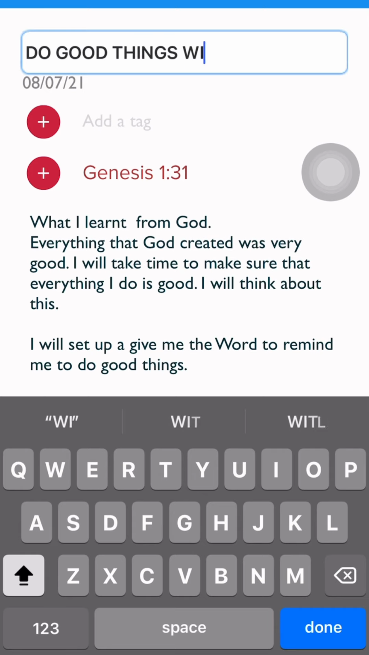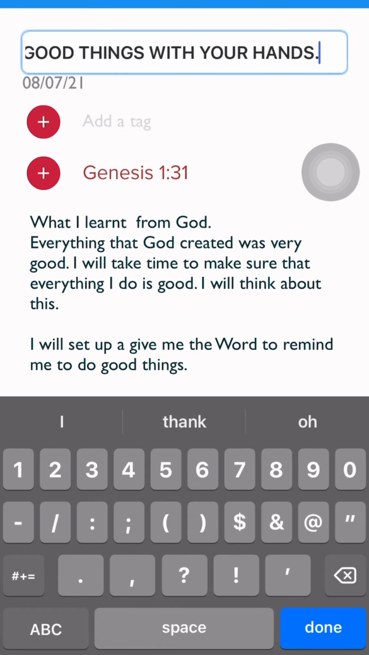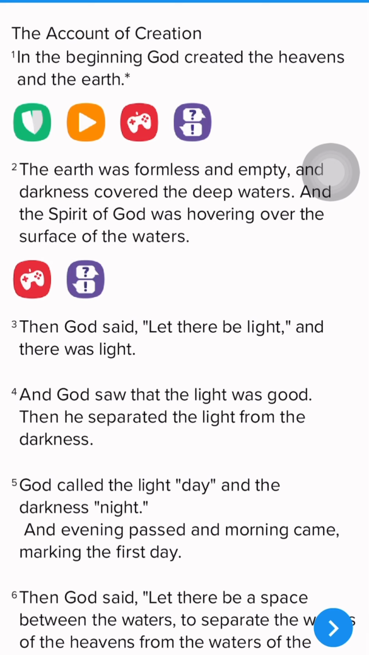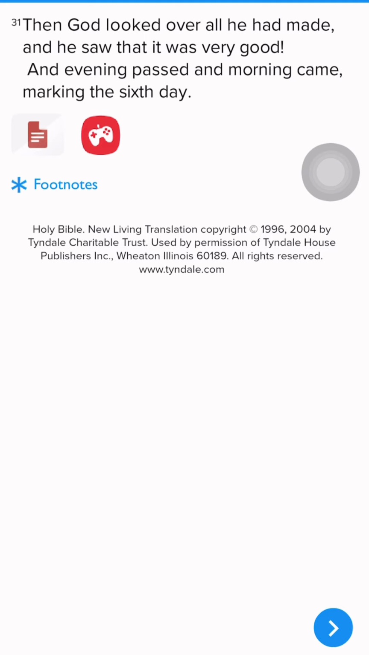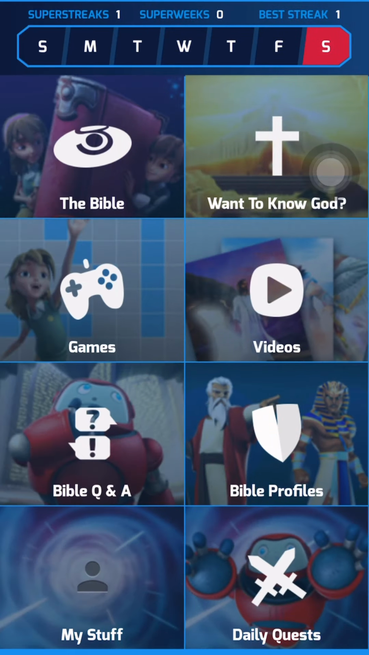So this week, I want to see that every day you write in your digital journal, you have to give it a title. So the next thing I want you to do is to do a screenshot, okay? You're going to do a screenshot every day when you write in your digital journal, and you're going to send it to us for us to know that you've read your Bible, and for us to know that you took your time to write in your digital journal.